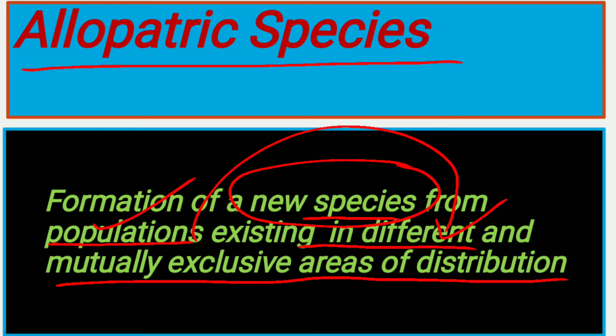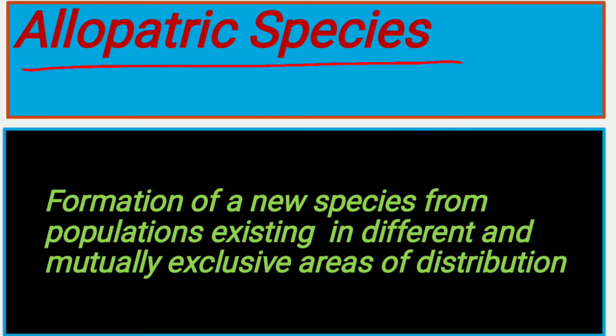Let us try to understand this allopatric speciation with an example. If a male or female from Jammu gets married outside Jammu, in a different and mutually exclusive area like Kashmir, then the new species after interbreeding will be an allopatric species.